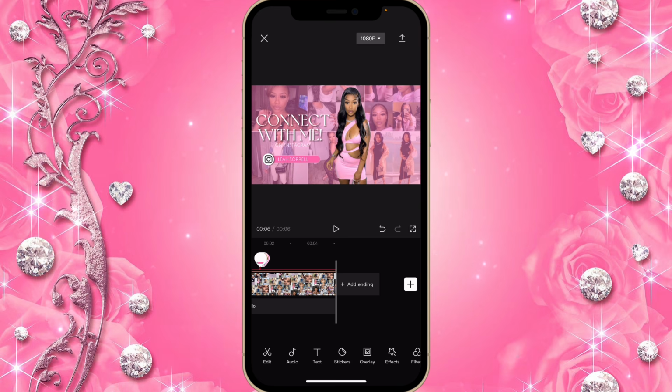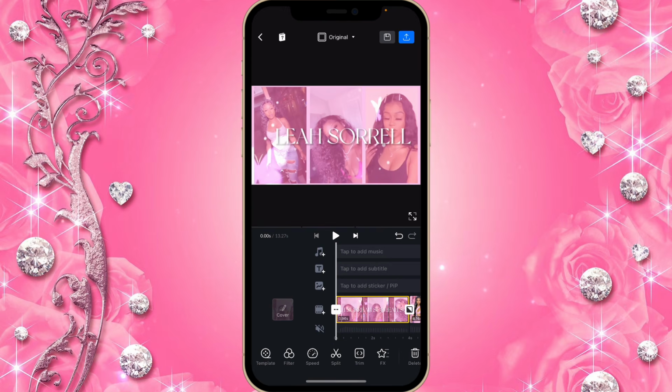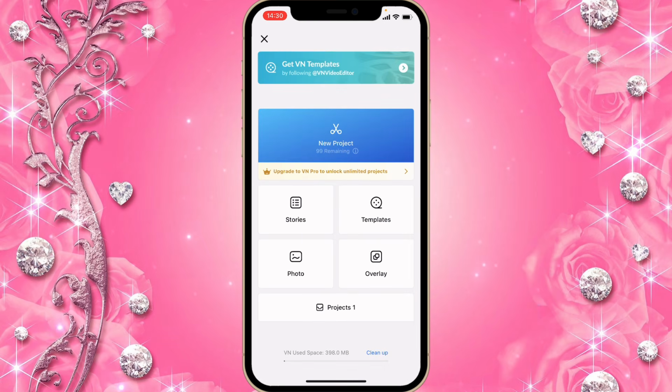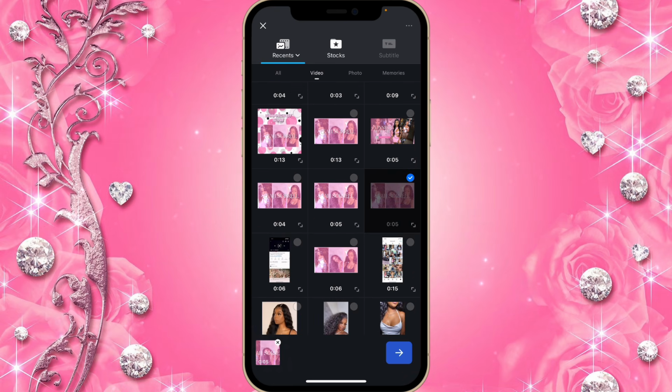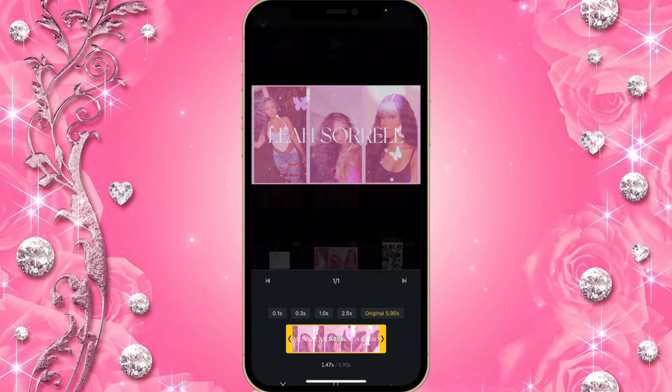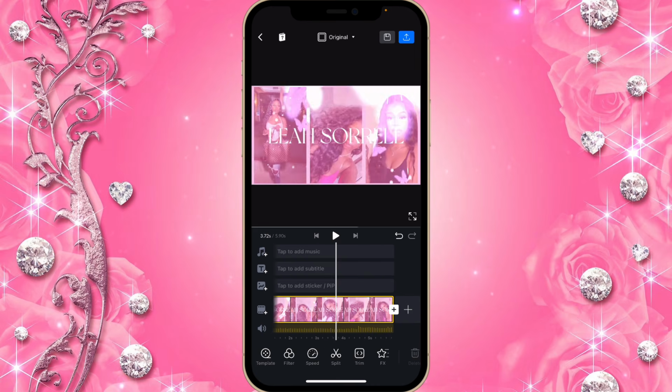Now, the final thing you're gonna do for the third section is go onto YouTube and then type in subscribe button green screen, download the one that you like or screen record it. And then when you finish doing that, you're gonna go to the app called VN. You're gonna click on the plus sign, and you're going to upload the first section of this intro, which should be the one that has your YouTube channel name with the 3 videos. Get rid of this ending.